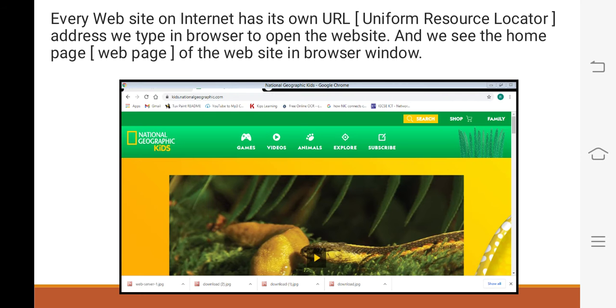And as I told you, children, every website has an address. It is also known as a URL, Uniform Resource Locator. Whenever we have to see any website, we have to type its address in the browser window to open the website. And when we type the website address, the web server sends the home page of the website to our browser, and browser shows the home page of the website.